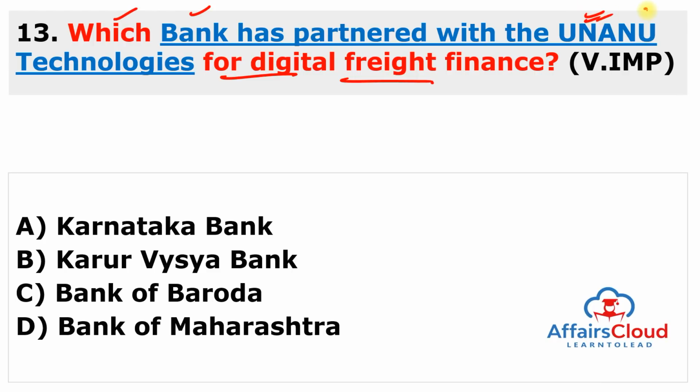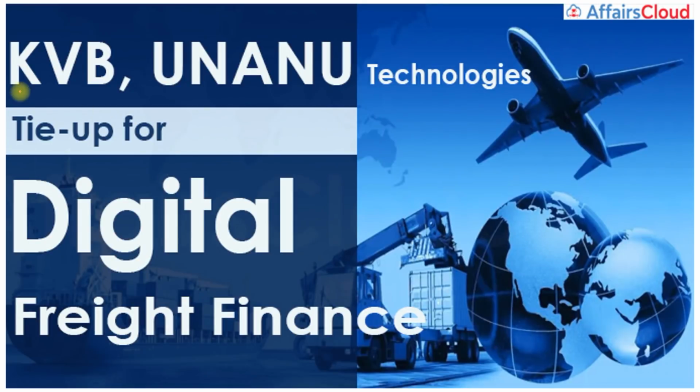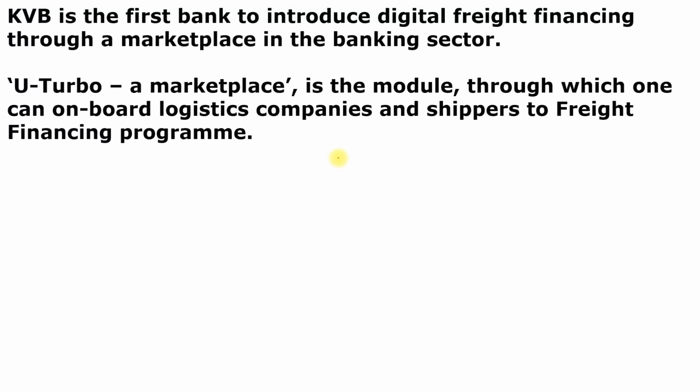So UNANU Technology is a Chennai based firm, and this bank is Karur Vaisya Bank. It is just to provide finance to those who belong to freight or logistic platforms. KVB, Karur Vaisya Bank, and UNANU Technology, which belongs to Chennai, tied up for digital freight finance. KVB is the first bank to introduce digital freight finance through the marketplace in the banking sector. And UNANU has built the freight financing system within their suite of software platforms.